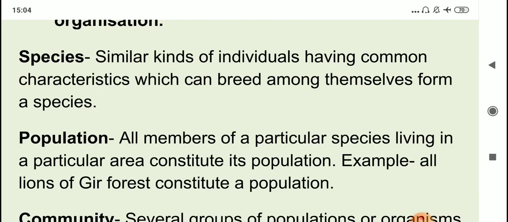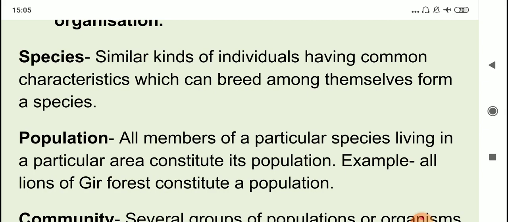Similar kinds of individuals having common characteristics, and the most important and unique feature of species is that they can interbreed amongst themselves in nature. Like human beings, we all are one species, and our scientific name, our binomial nomenclature, is Homo sapiens, right?